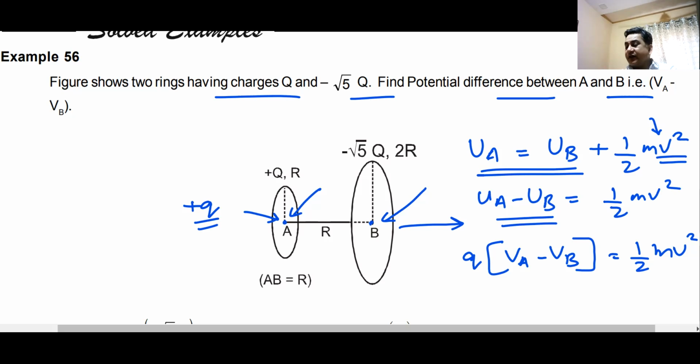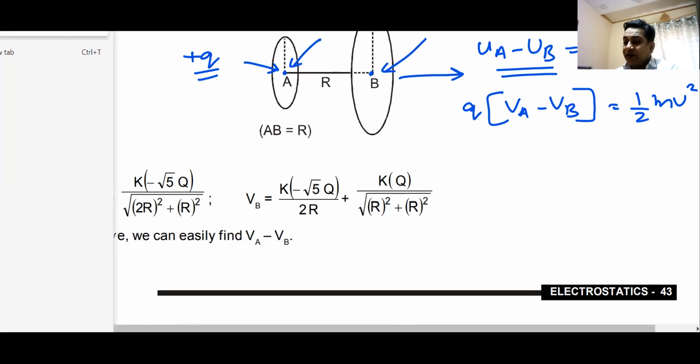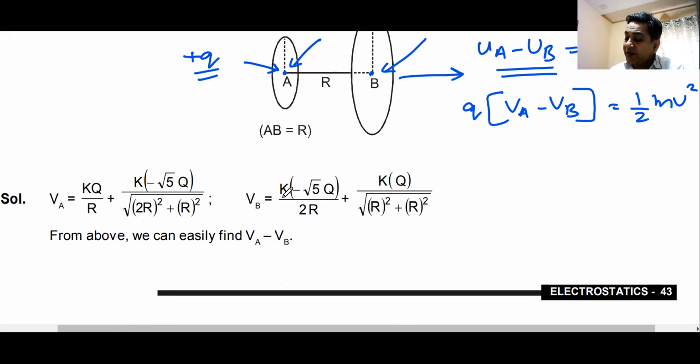So you have to find the potential difference between point A and point B. Potential at point A. Who is going to create potential at point A? This is the positive charge. The point A is at the center of this charge. This is the potential due to charge B, ring B.